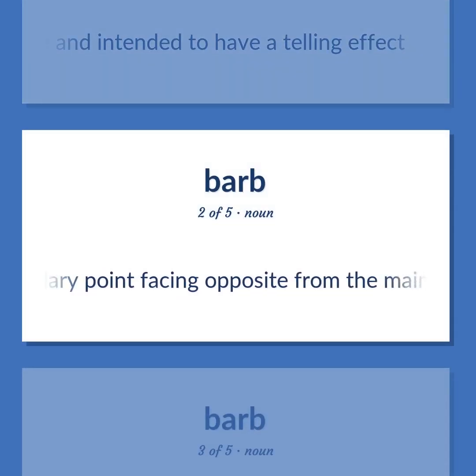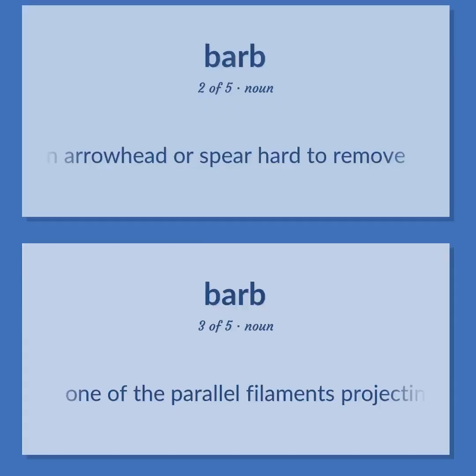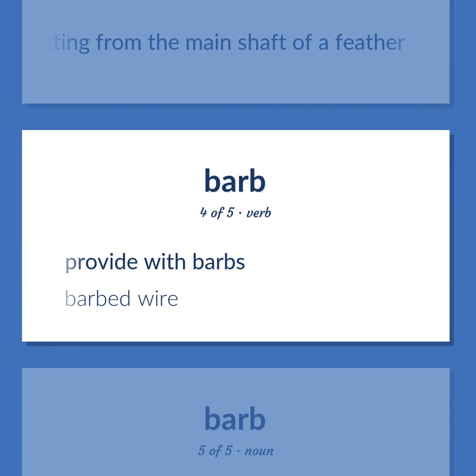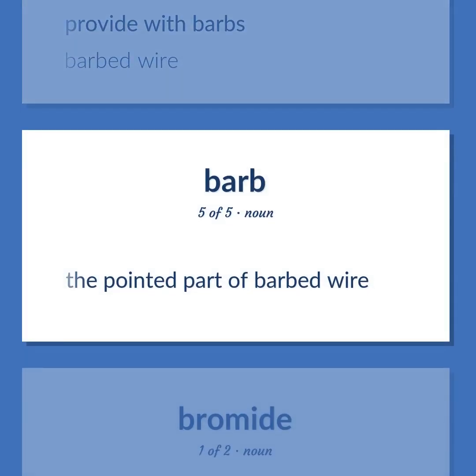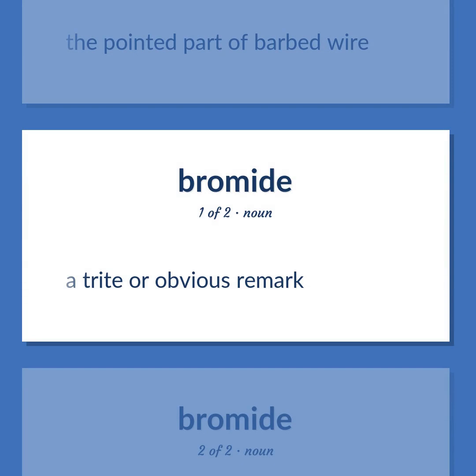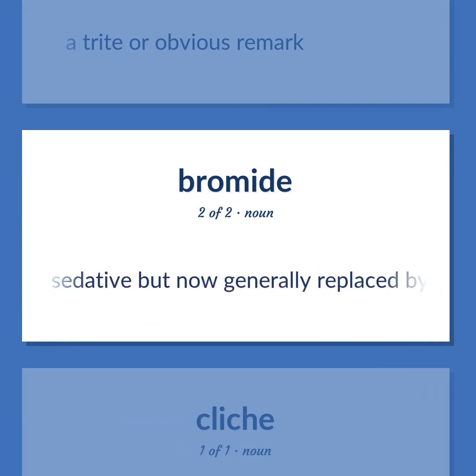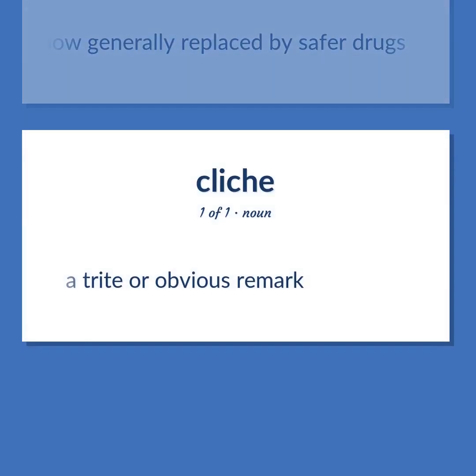A subsidiary point facing opposite from the main point that makes an arrowhead or spear hard to remove. One of the parallel filaments projecting from the main shaft of a feather. Provide with barbs. Barbed wire. The pointed part of barbed wire. A trite or obvious remark. Any of the salts of hydrobromic acid, formerly used as a sedative but now generally replaced by safer drugs. A trite or obvious remark.